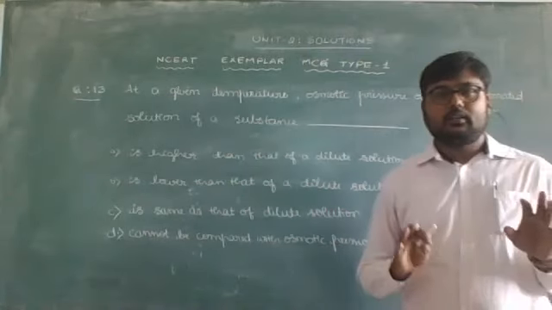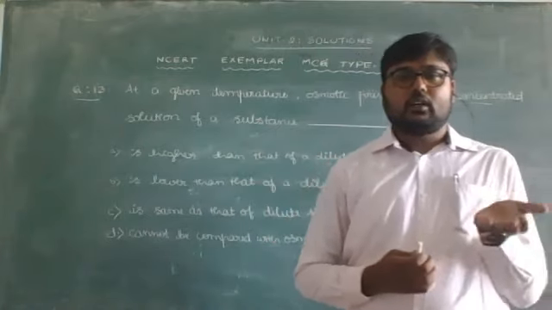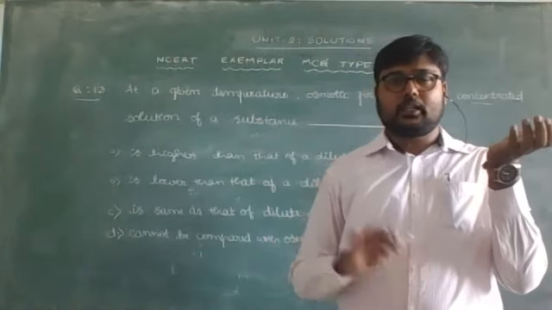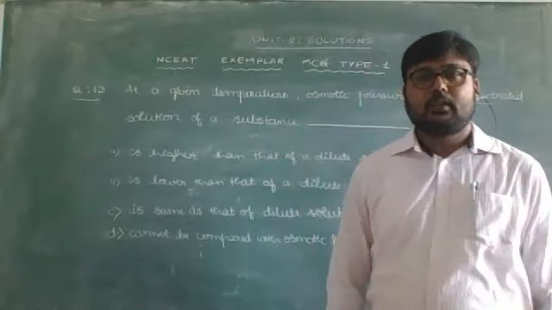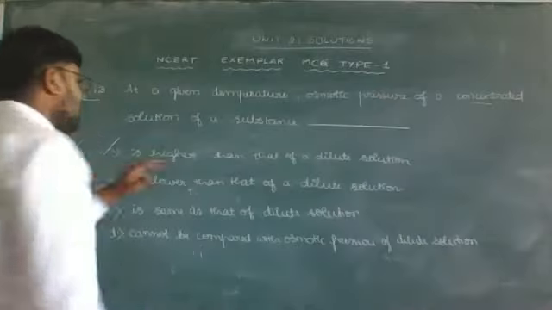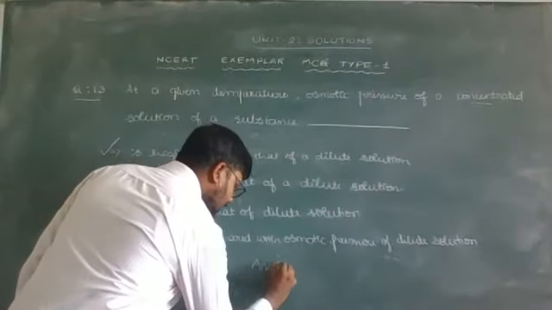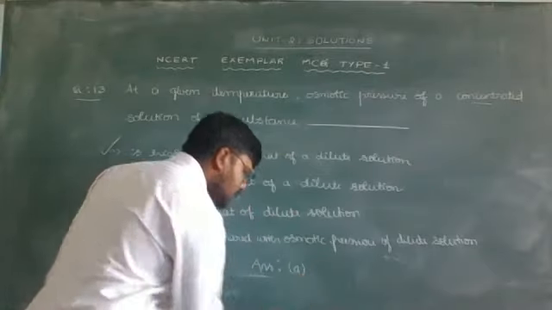Now if you think, if there are two solutions, a concentrated solution and a dilute solution, the concentrated solution will have higher osmotic pressure than the dilute solution. So hence the correct option is option A, which is higher than that of the dilute solution. Hence the correct option for the related question is option A.